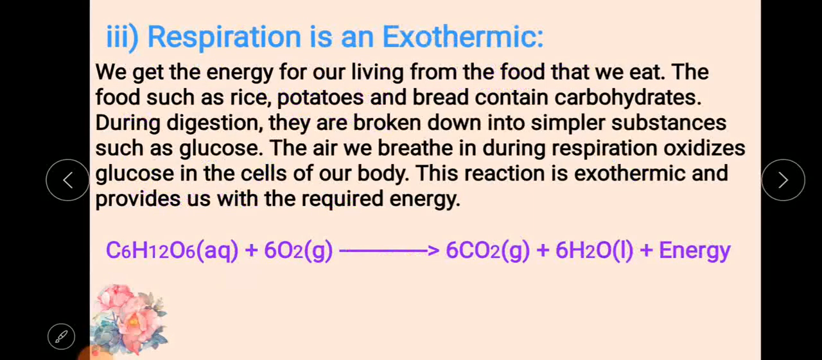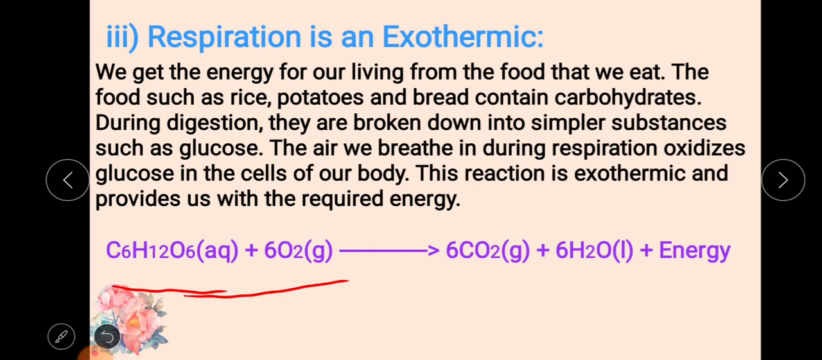And third one, respiration. How can we say that respiration is an exothermic reaction? Many times this is asked in exams. What is respiration and what is breathing? Many students are a bit confused between respiration and breathing. Respiration occurs inside the cells, inside the mitochondria, whereas breathing occurs between the environment and the lungs.